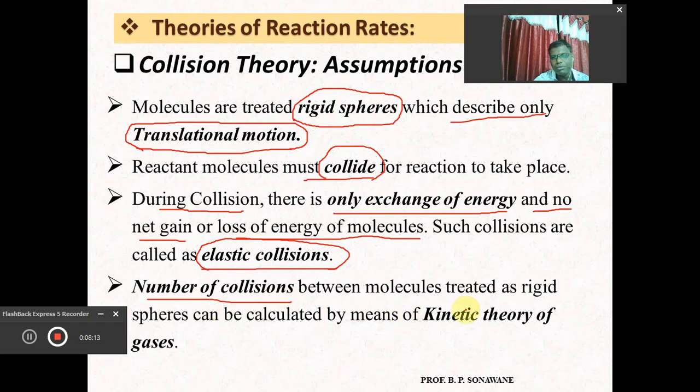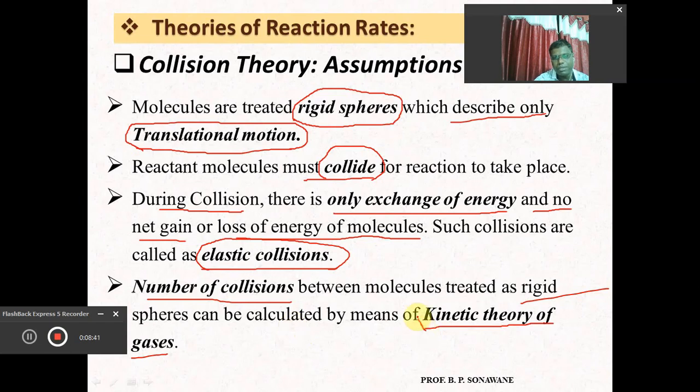But this number of collisions between molecules which are treated as rigid can be calculated by means of the kinetic theory of gases, because, as I already told you, this is a theory which can explain all types of behavior and nature regarding gas molecules.